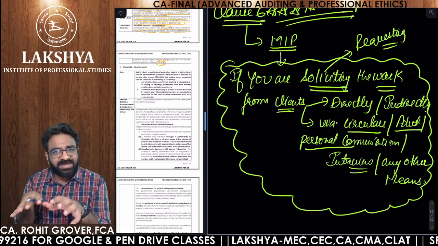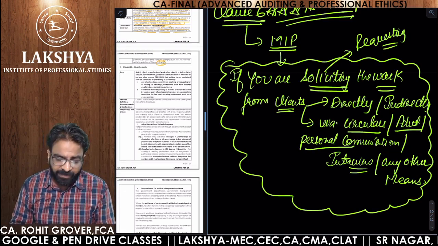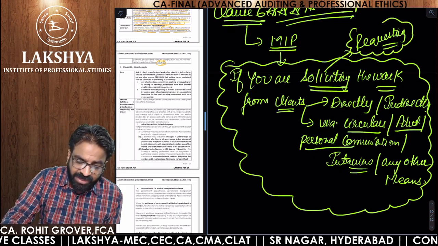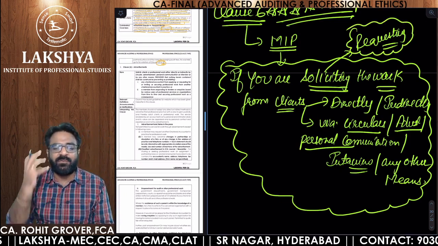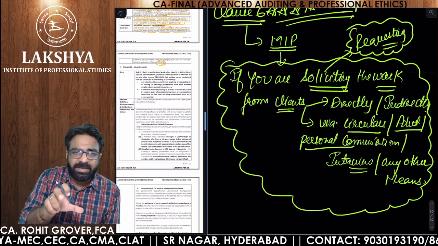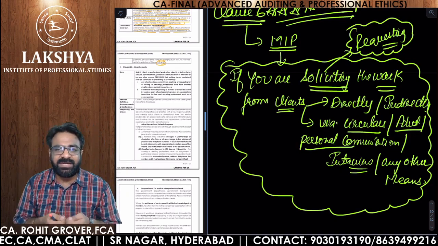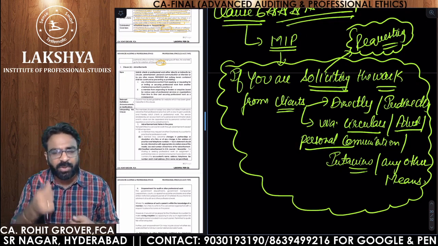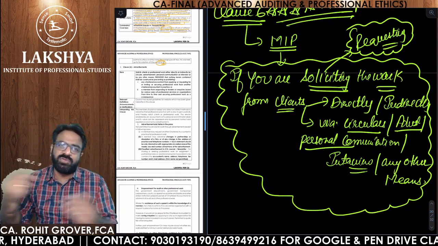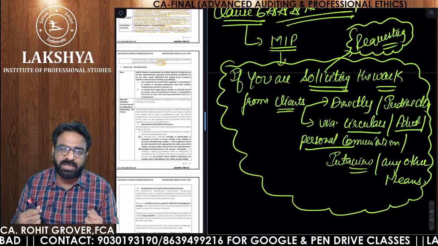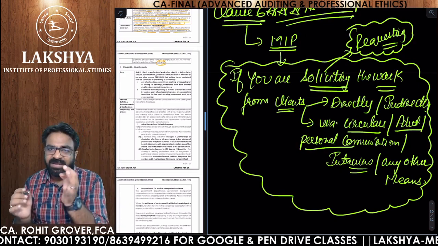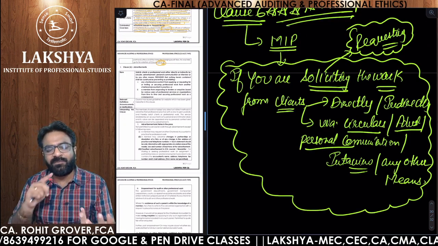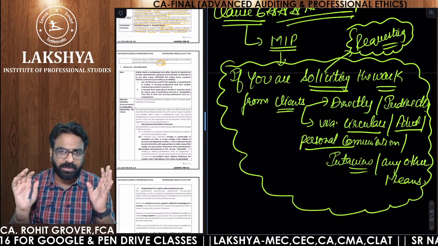So let us just analyze this clause first. What this clause is saying: if you are soliciting the work, what do you mean by soliciting the work? Requesting, begging the work from your clients, either directly or indirectly, via sending circulars, by doing advertisements, by doing personal communication, or by giving interviews in the newspaper, or in the news channel, or any other means, then you are guilty of professional misconduct under clause number 6 of Part 1 of Schedule 1. Did you get the point?